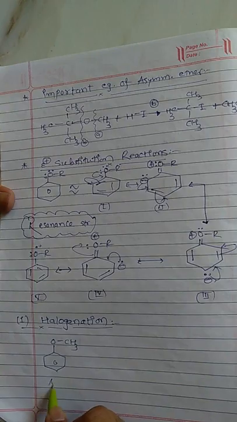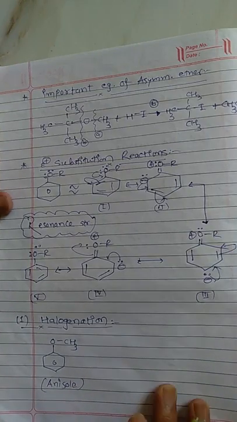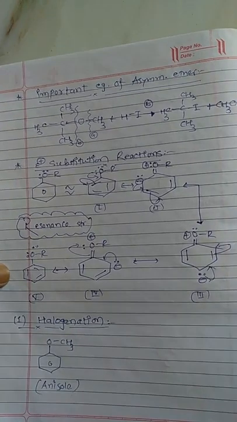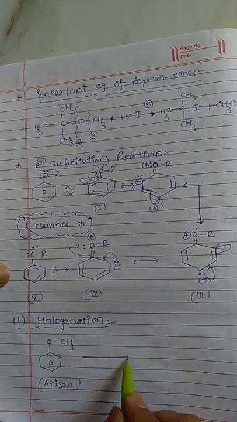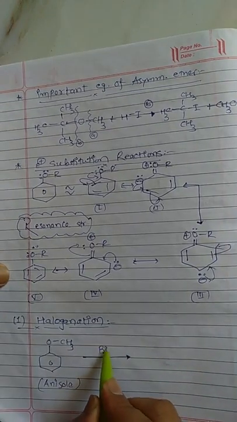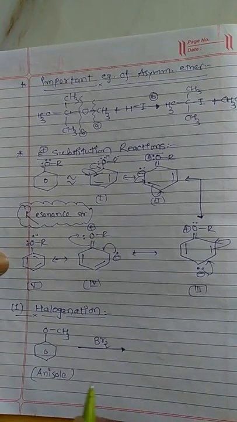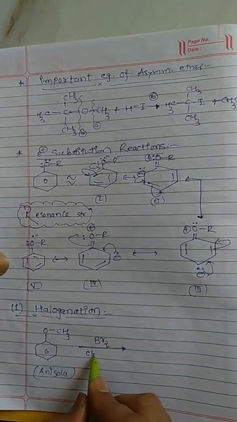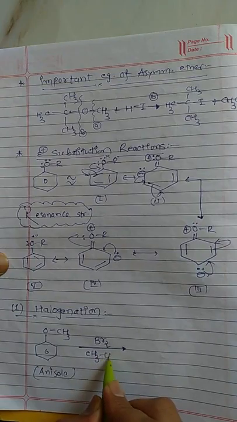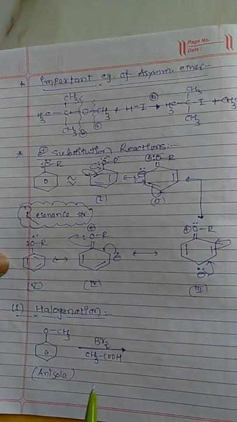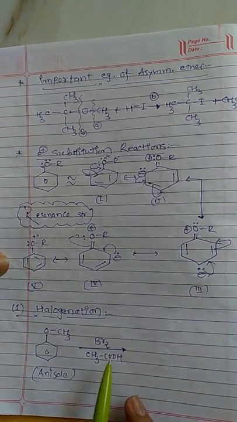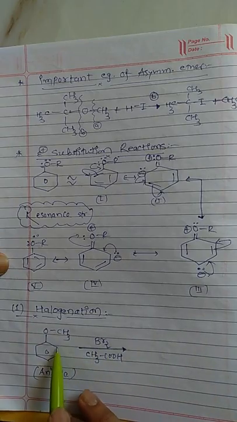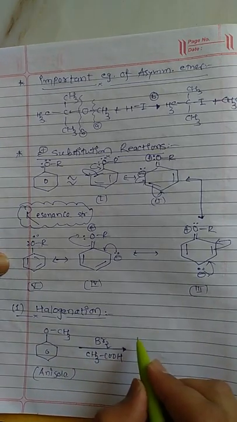This is called anisole, which we discussed earlier before this topic. This anisole undergoes halogenation, meaning bromination. Simply I will write bromine water in the presence of ethanoic acid or acetic acid as a solvent. So we get bromine at the ortho as well as para positions. So we have the product